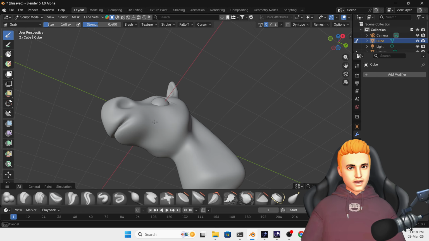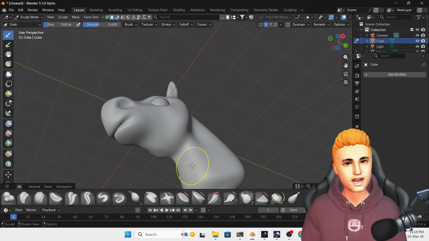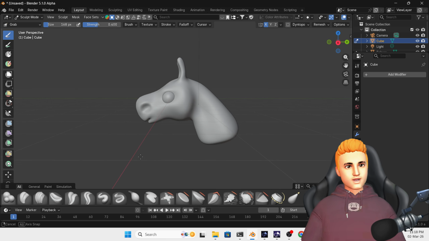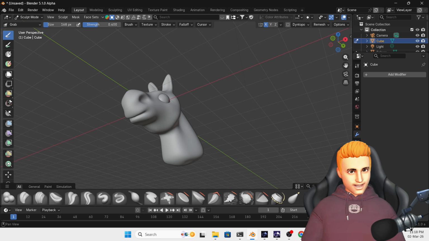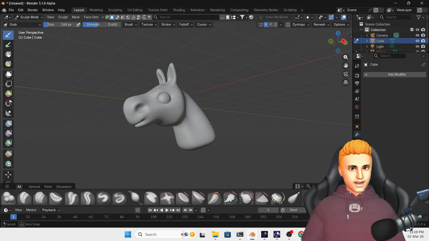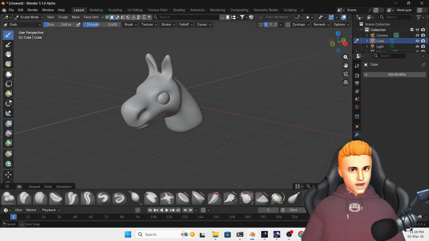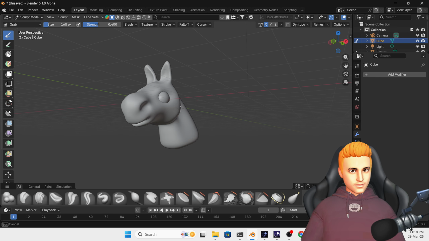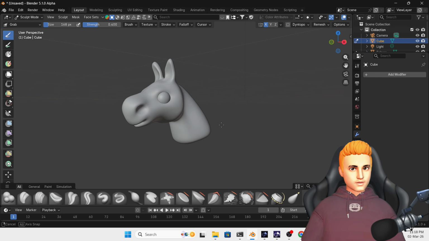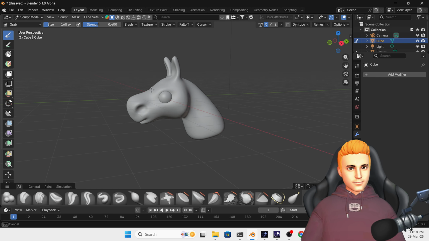I am using a reference in my second monitor. You will think that I am not using reference, but I am using a reference in my second monitor. That's why I'm able to sculpt like this. Always use reference to create any model or sculpt. So right now we have something like this shape.